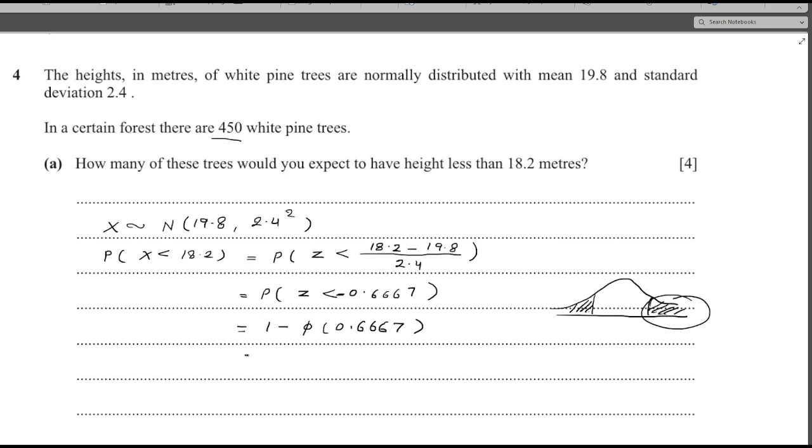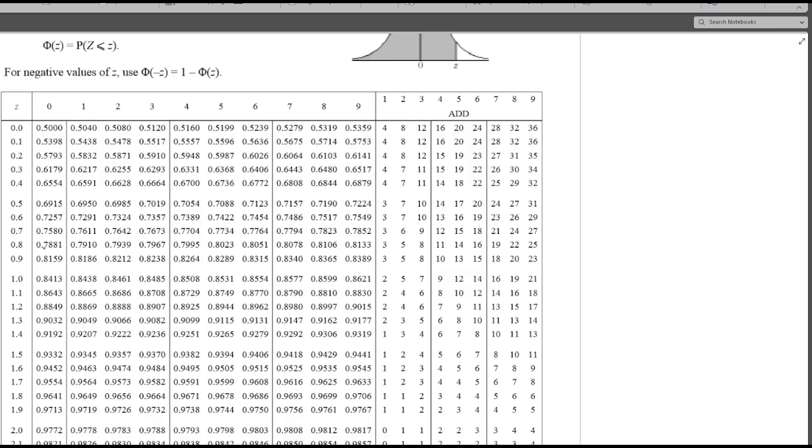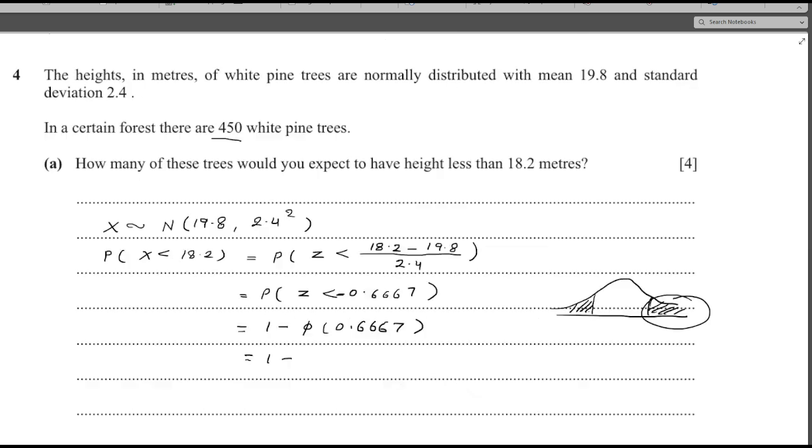So this is equal to 1 minus, now I will refer to the normal table. For 0.66 and 7, I will round it and see what is there in 7. It is 23. So 7454 plus 23 will be 0.7477.